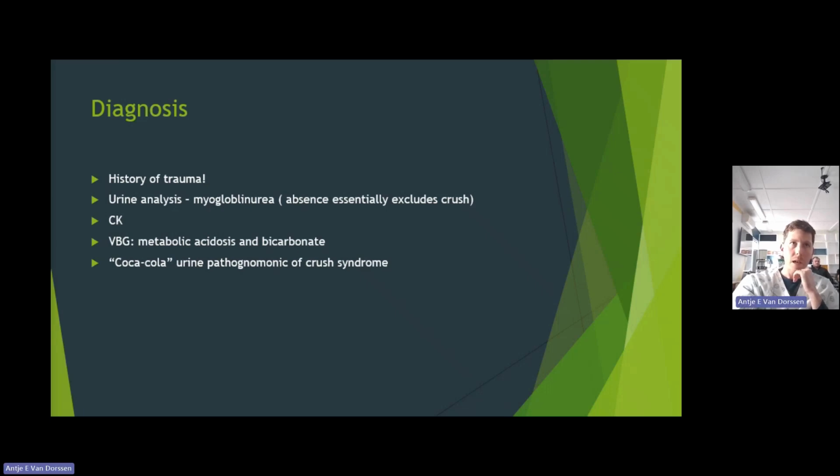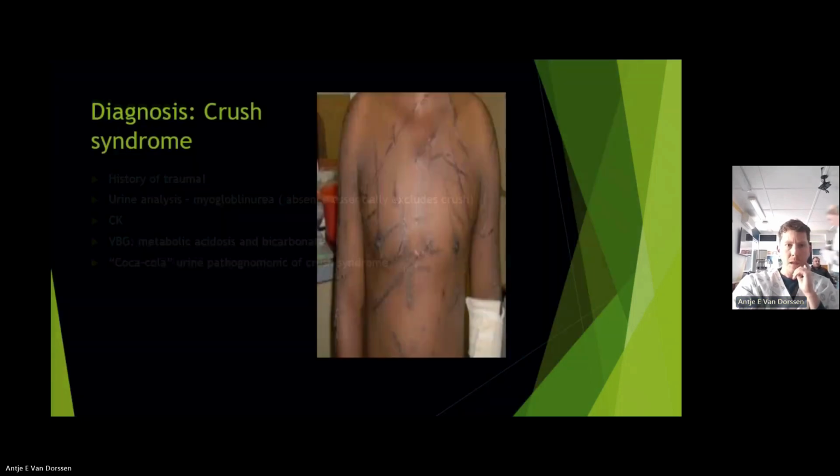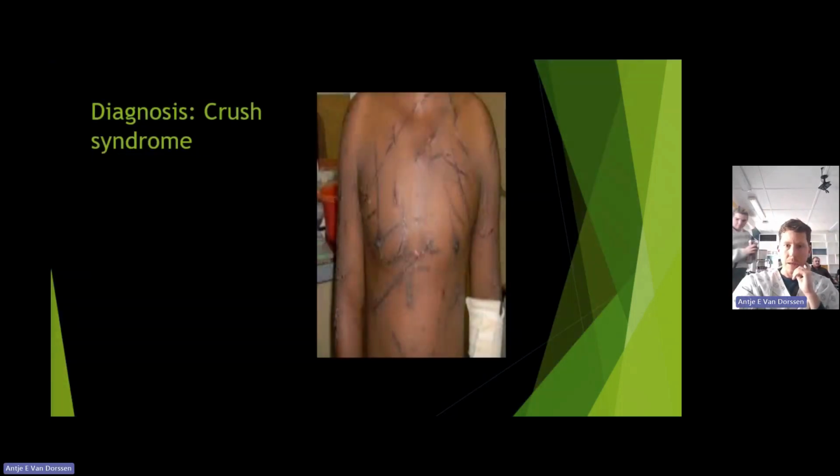The diagnosis here, history of trauma is obviously the most important for crush syndrome. Your urinalysis will show myoglobinuria, your CK levels, which we'll touch on now, your venous blood gas, which will show a metabolic acidosis and a low bicarbonate, and a classical Coca-Cola colored urine, which everyone likes to describe. So crush syndrome, again, there are tram track lines, which are pathognomonic of a patient with significant injury that could indicate crush syndrome.